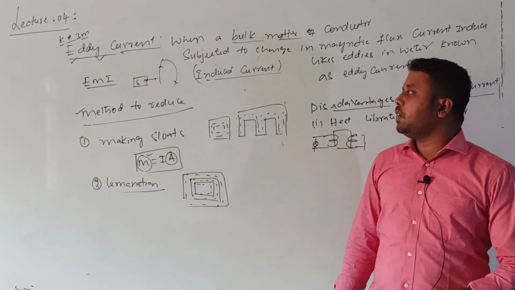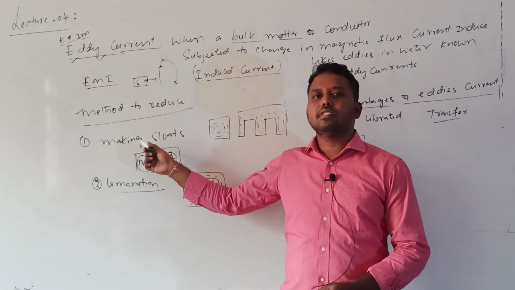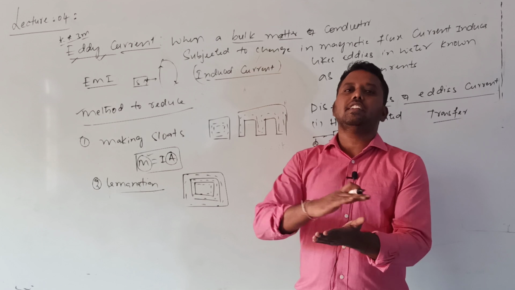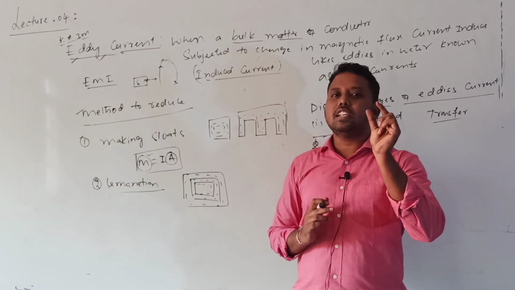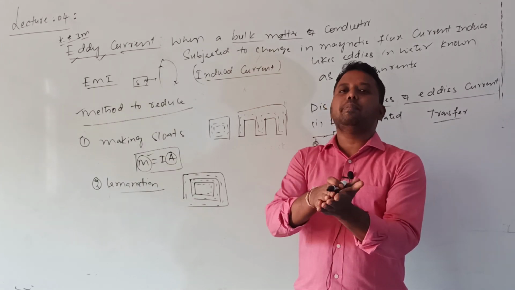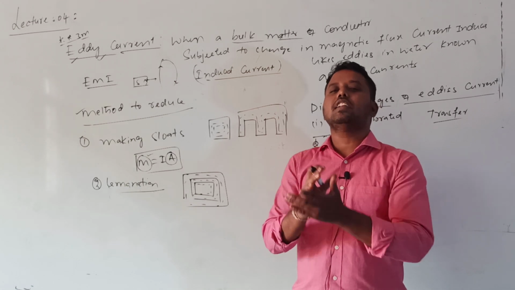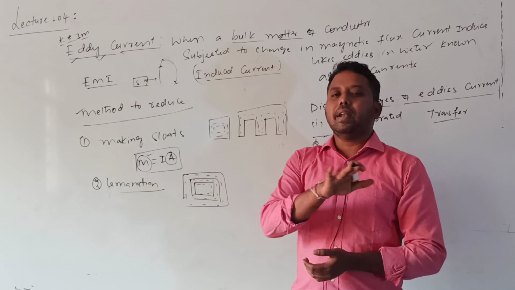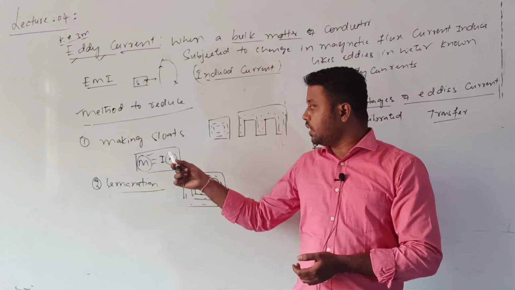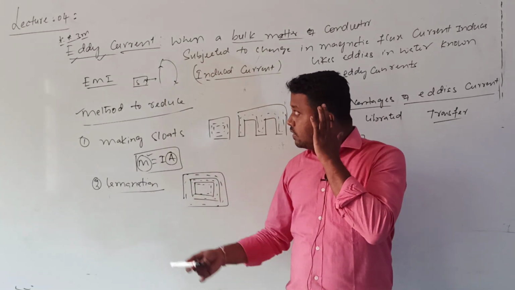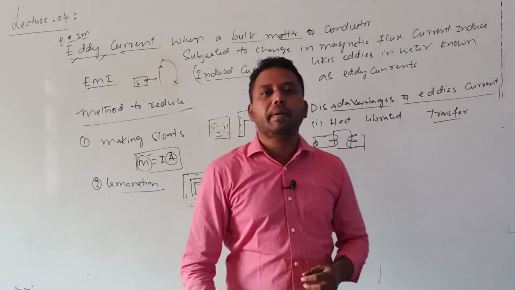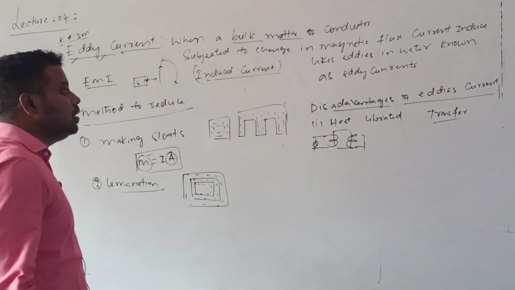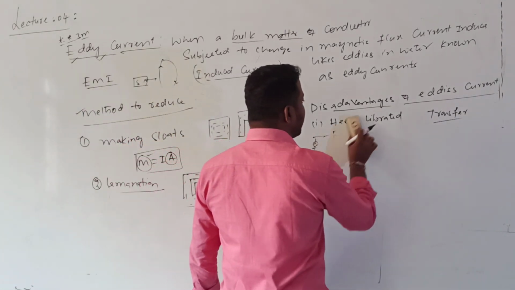So eddy current can be minimized by making the slots. Eddy current can be minimized by laminating the metal sheet. Instead of taking a single sheet, a number of thin sheets will be taken. They will be attached by an insulating material. So they will be laminated in a plane, along the plane of the magnetic field. Then in this case also, the eddy current will be minimized. So these are the main methods we will use in order to reduce the eddy currents.